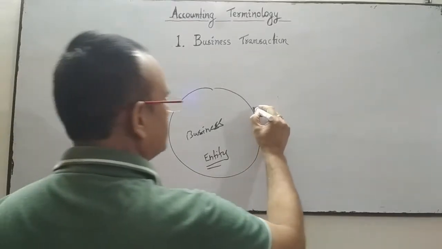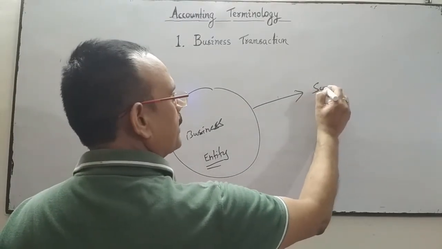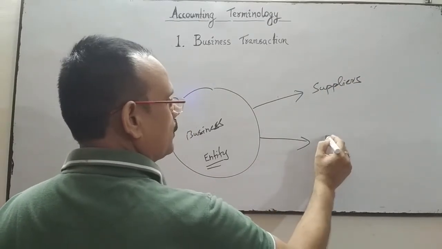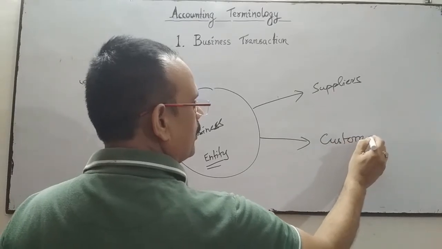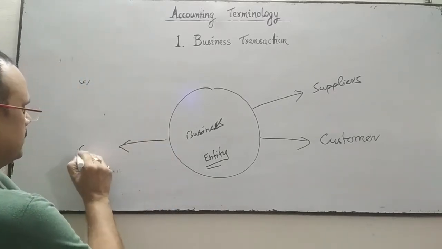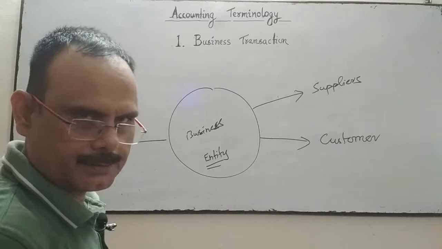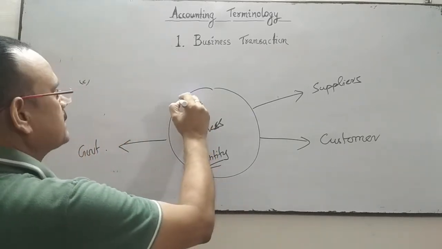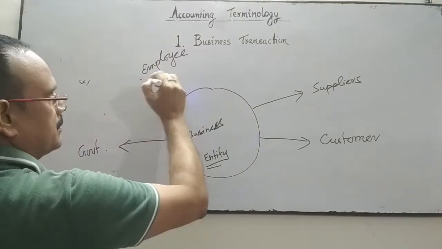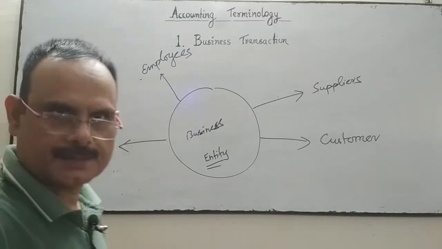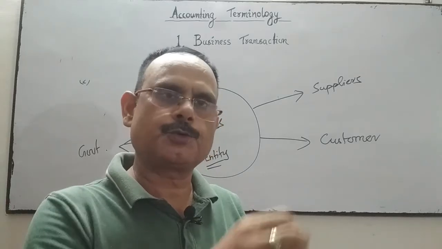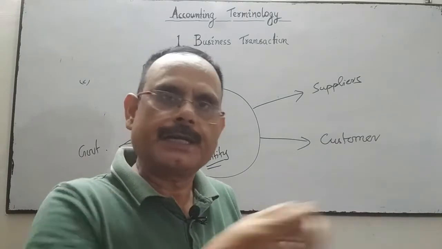When the business transacts with outsiders, with the supplier of goods, with the customers through sale of goods on credit or for cash, or with the government, these are outsiders. Business also transacts with employees, which means payment of wages and salary. Employee is external, not internal.